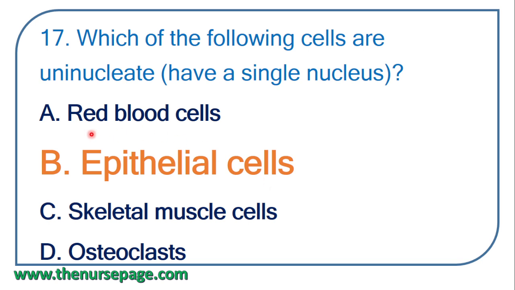Matured RBCs have no nucleus. Matured red blood cells have no nucleus. In the case of skeletal muscle cells and osteoclasts, there are two or more nuclei. So RBCs don't have a nucleus. Epithelial cells have only one nucleus in the cell. Skeletal muscle cells and osteoclasts have more than two nuclei.